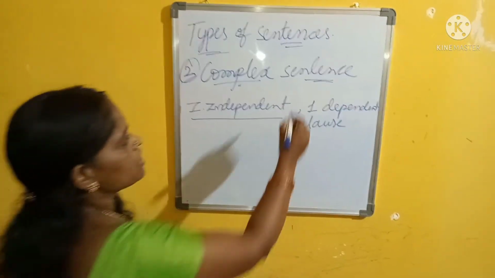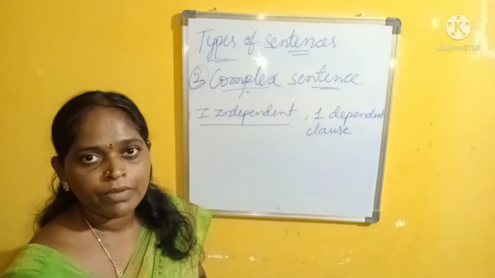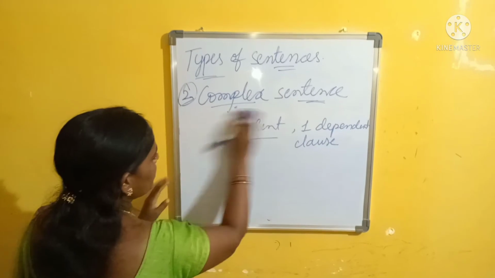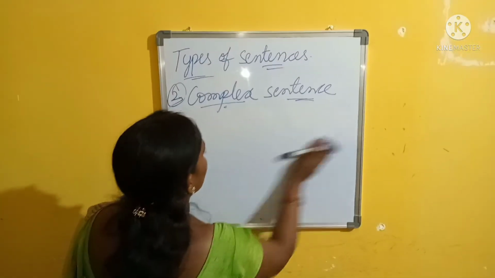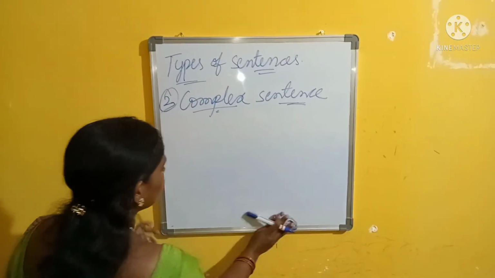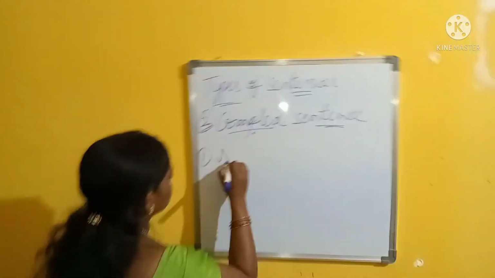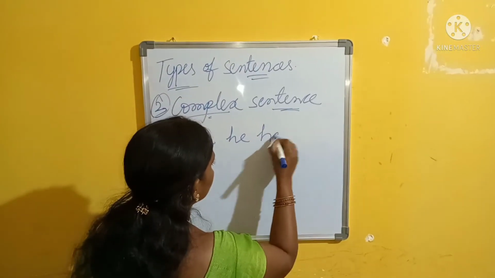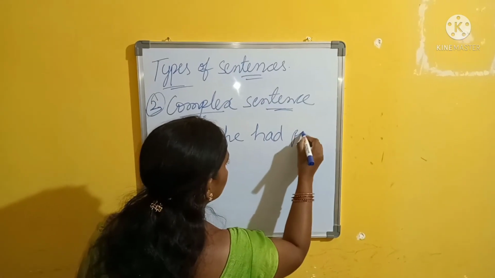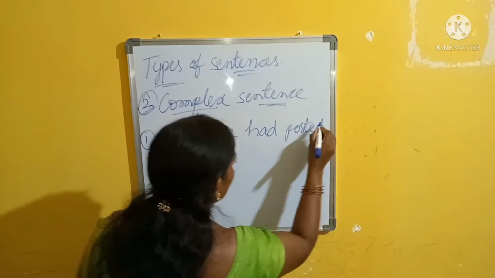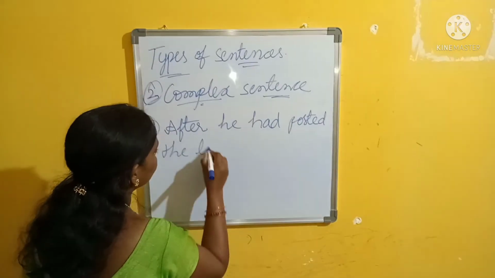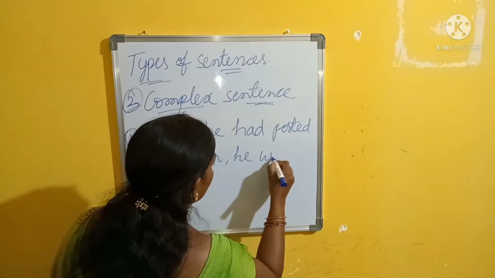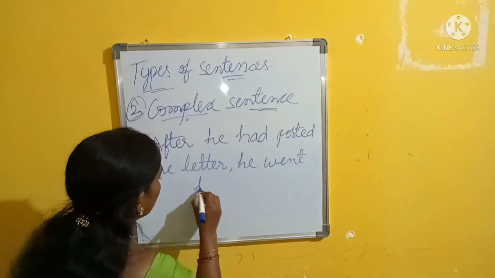Now see some examples of complex sentences. After he had posted the letter, he went home.